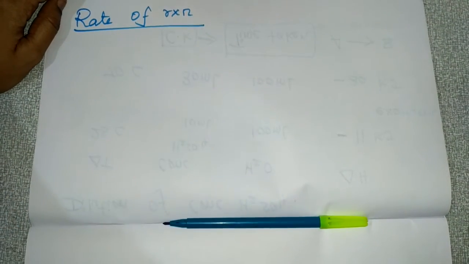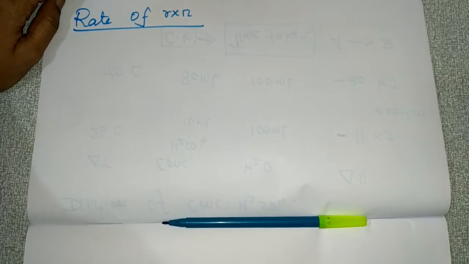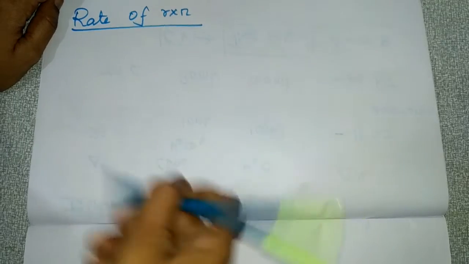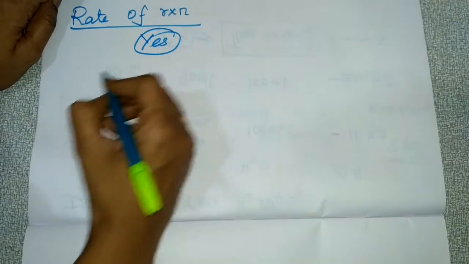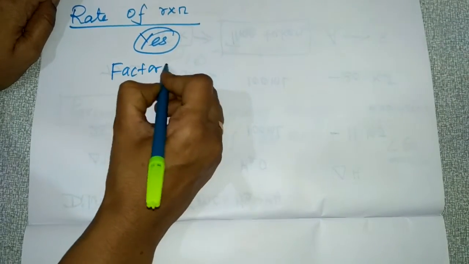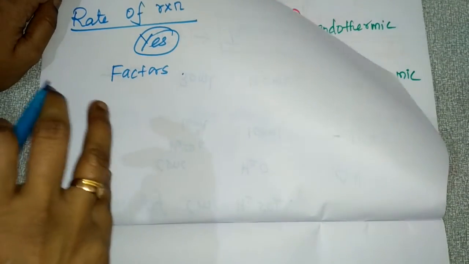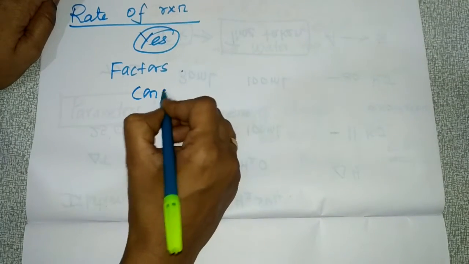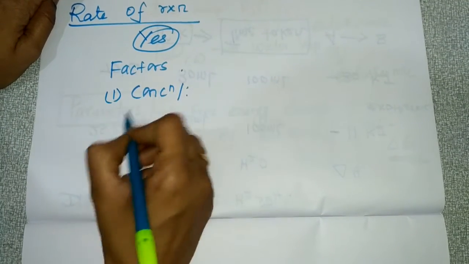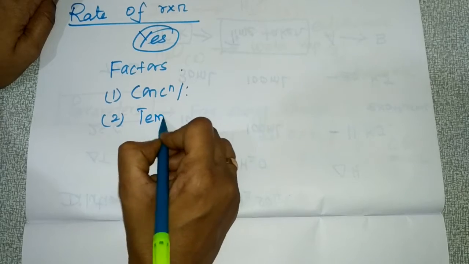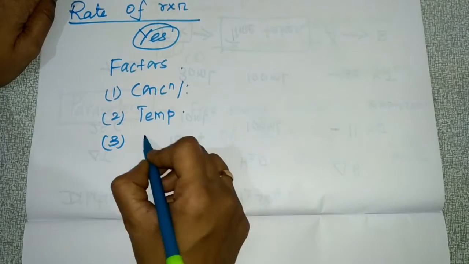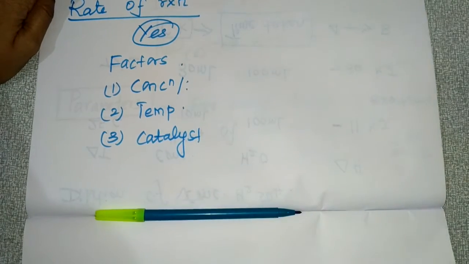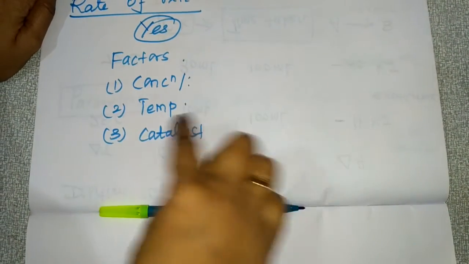Can I control that rate of reaction? If you are saying yes, what are the factors to control the rate of the reaction? The factors are concentration, second temperature, and third catalyst.